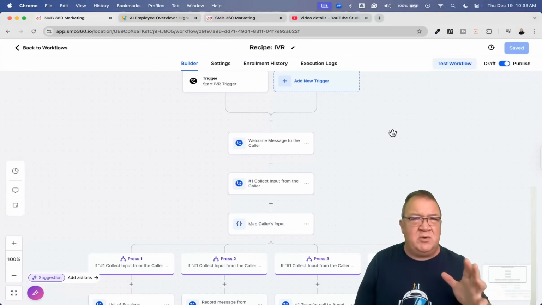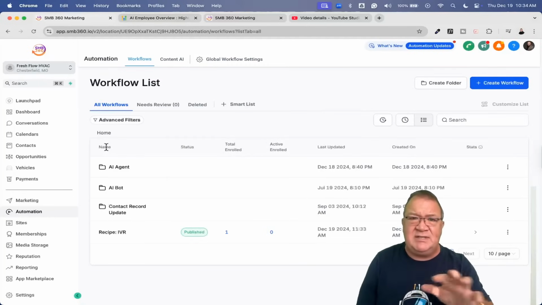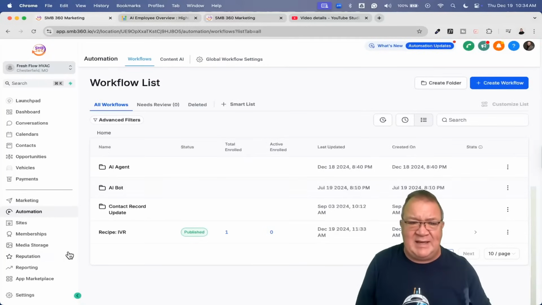Okay. And I know we're going over a few things here, but the biggest thing I've been seeing inside of the Highlevel group is how the AI agent just is not working. Maybe they're working a little bit, but not as expected, or there are long wait times, or things like that. So I'm trying to go over a few of the things that you can do before you get into this kind of a mess. Just turn these things off before you start configuring the AI agent.